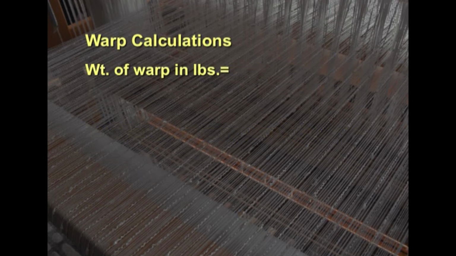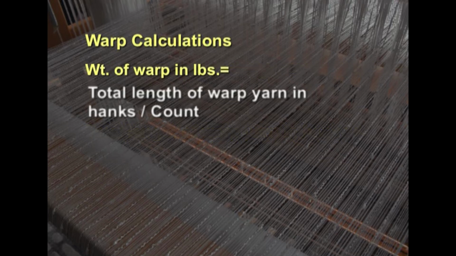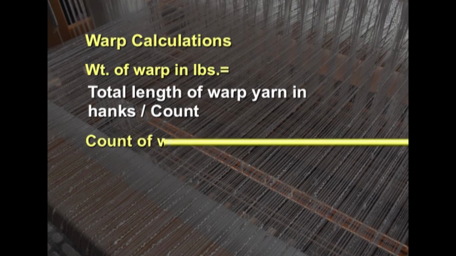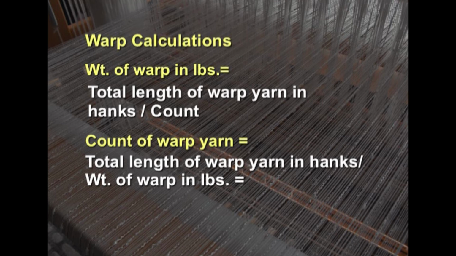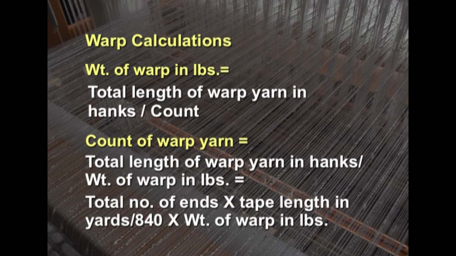The weight of warp yarn in pounds can be calculated by taking the total length of warp yarn in hanks multiplied by the count of the yarn. And then the count of the warp yarn can be calculated by taking the total length of warp yarn in hanks divided by weight of warp in pounds, that is equal to total number of ends multiplied by tape length in yards, and again divided by 840 multiplied by weight of warp in pounds.